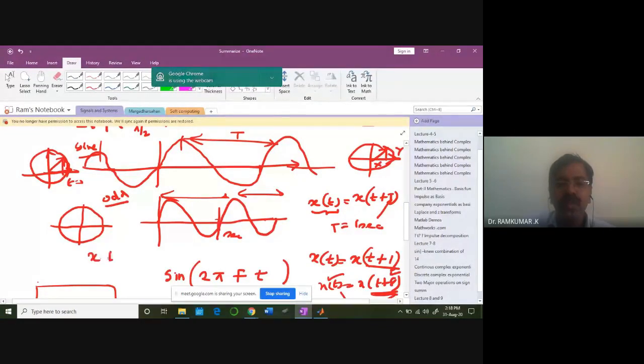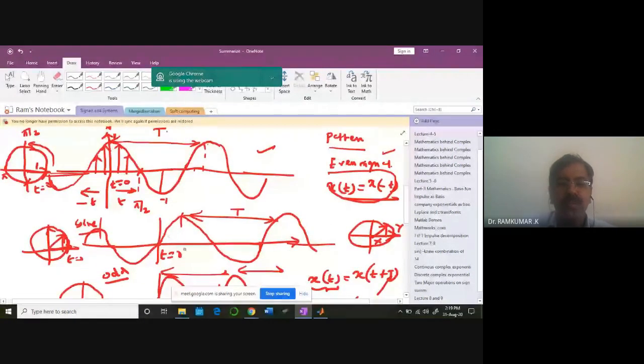Why? Look at this. This is your signal. This is t equal to 0. If you reflect this about the origin, if you turn it down, what I am getting here is x of minus t equal to minus x of t. So you can clearly see these two waveforms. You have to be very careful about the difference between even and odd. So this is your even signal. Even signal means the same value will be there on the negative side also. Therefore, the amplitude you get at t is going to be the same at x of minus t.